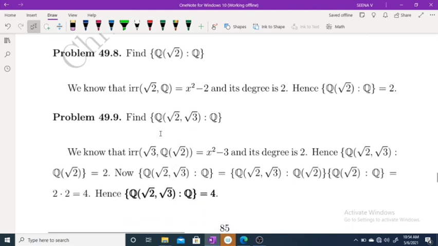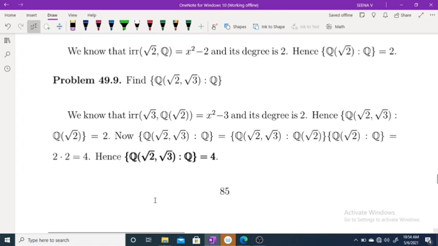Now, find the index of Q of root 2, root 3 over Q. Using the previous result, Q of root 2, root 3 over Q equals Q of root 2, root 3 over Q of root 2, times Q of root 2 over Q. Q of root 2 over Q is 2. For Q of root 2, root 3 over Q of root 2, first find the irreducible polynomial of root 3 over Q of root 2. This is x squared minus 3 and its degree is 2. Therefore, the index of Q of root 2, root 3 over Q is 4. We also have that the degree of Q of root 2, root 3 over Q is also 4.